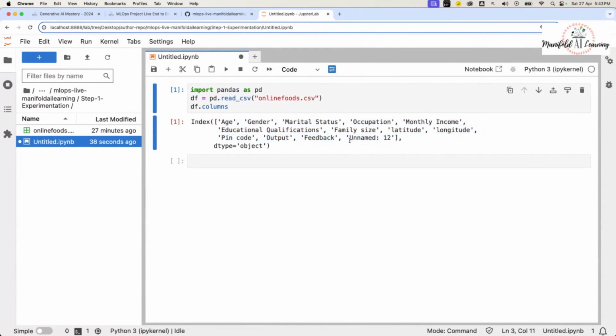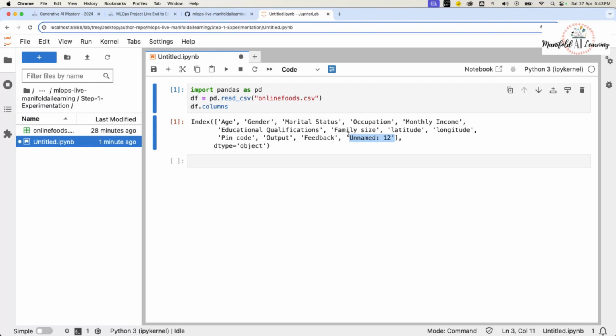Now this raises an important question that we need to ask. Here in this data set, if you observe, I've got one more column that's called Unnamed 12. This is the column that we see right here, and it exists in the data that we have got.